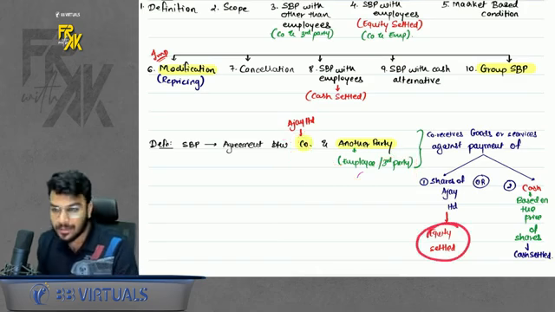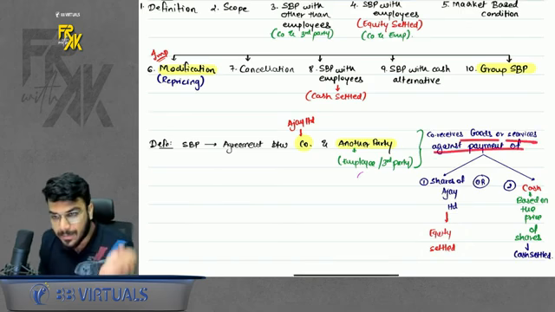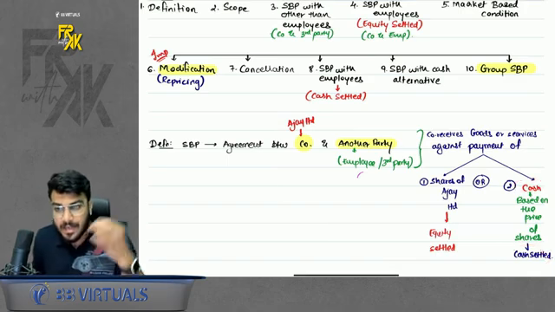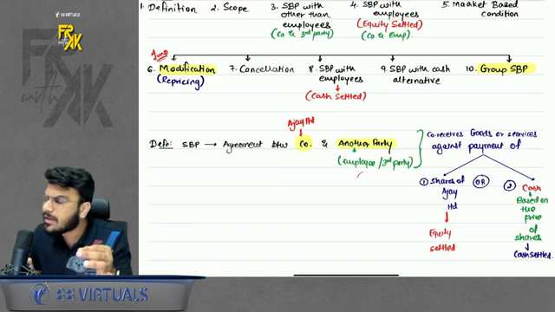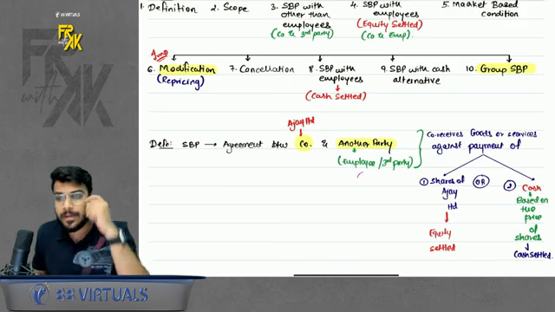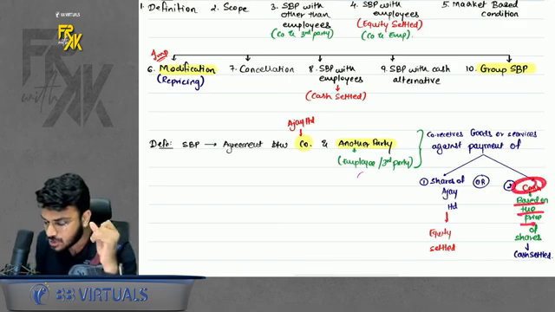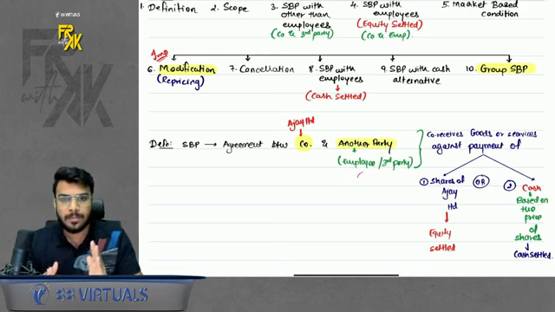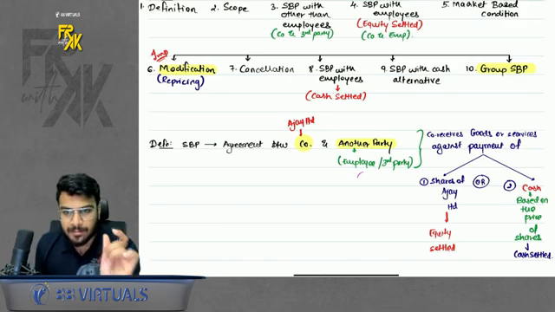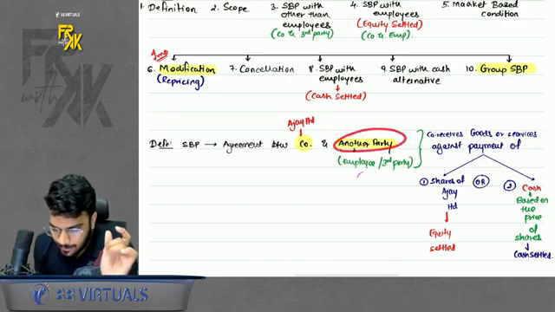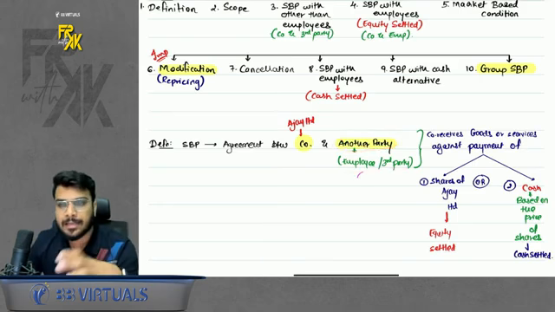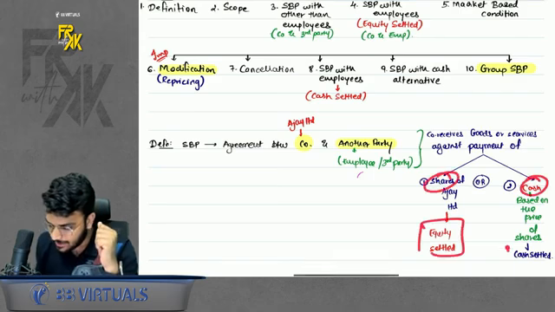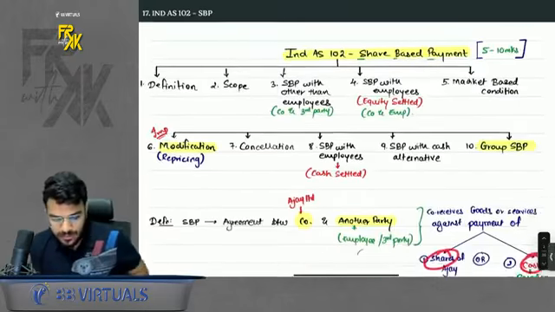Now the share-based payment can be of two types. One is equity settled, where the company will receive goods and service and will give shares. Or it can be cash settled, where the company will receive goods and service, but will give cash. If it gives cash, how can it be share-based payment? Because how much cash is to be given is based on the price of shares. So remember, it can be between the company and an employee as well as any other party, and in exchange the company gives either shares, equity settled, or cash, cash settled. This was the first point, definition.